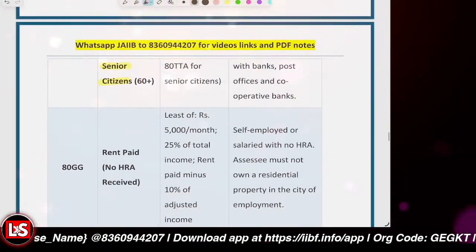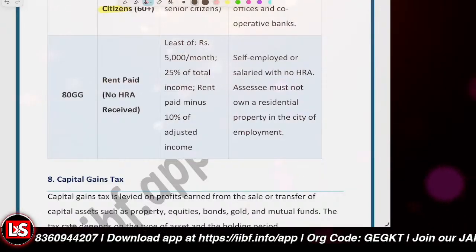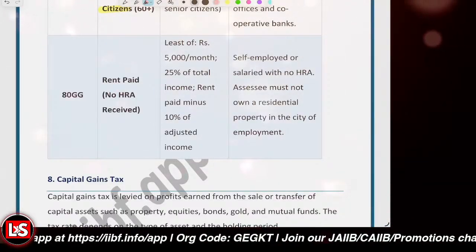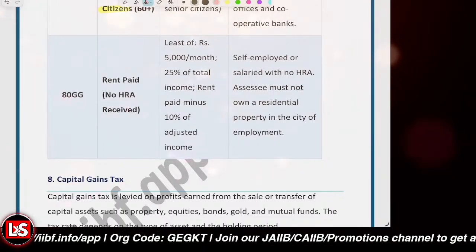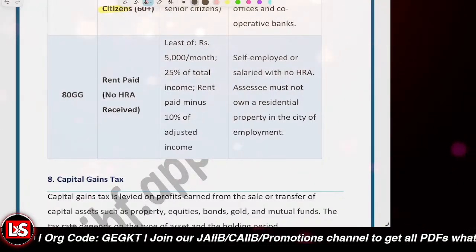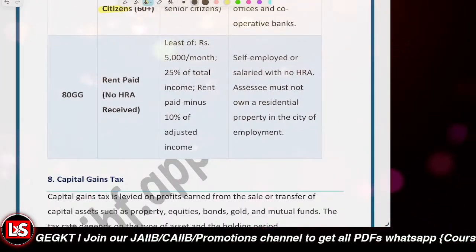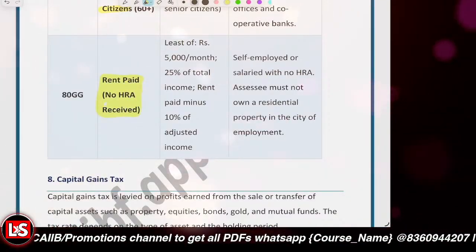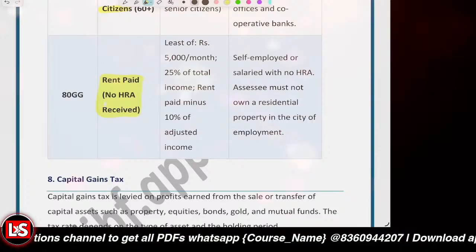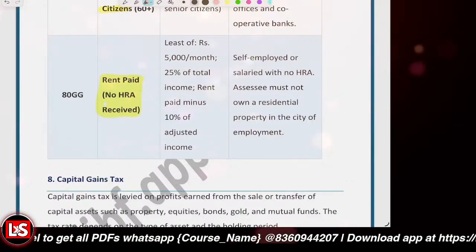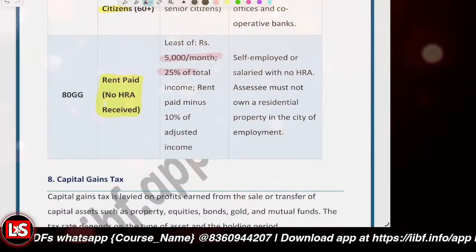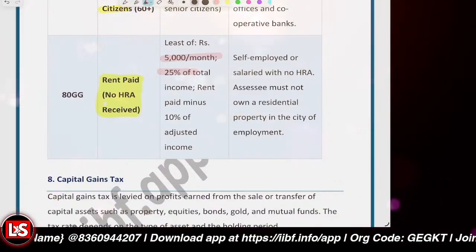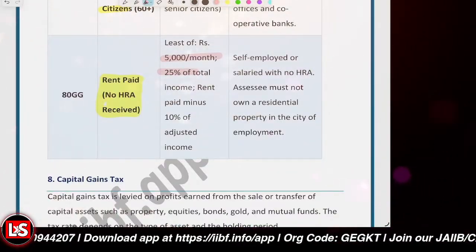Getting the idea? Then 80GG. 80GG is actually related to what? It is related to the rent paid and no HRA is being received. Rent paid, no HRA is being received. So least of rupees 5,000 per month or 25% of the total income, whatsoever it will be allowed, it can be taken as a deduction. But now under the new tax regime, it's not applicable.